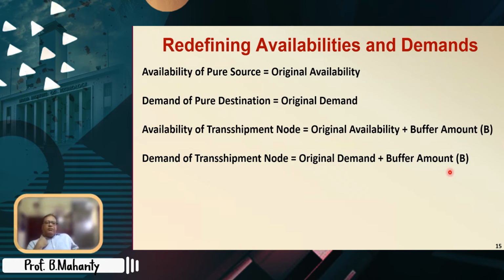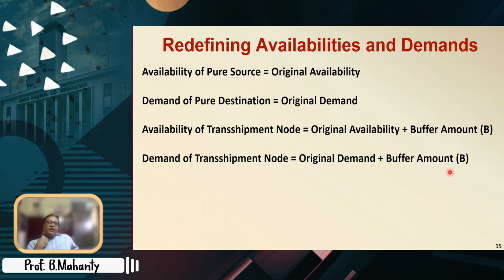The availability of a pure source or the demand of a pure destination is not going to change, but the availability of transshipment nodes, that means the sources and destinations which are not pure, or any intermediate nodes, might have availability, they might have demand. Some transshipment nodes have availability but no demand. Some other transshipment nodes have demand but no availability. Is it all right? We have to be very careful, because they occur as sources as well as destinations.